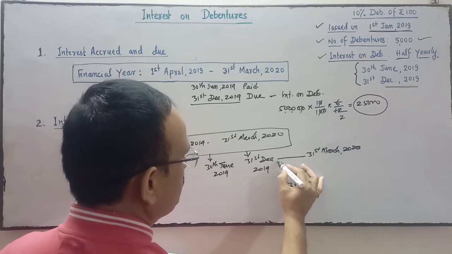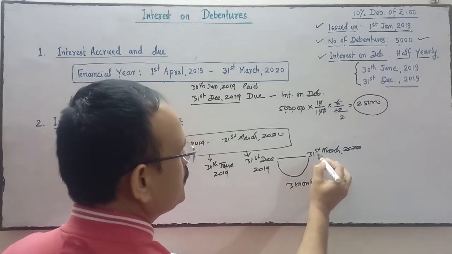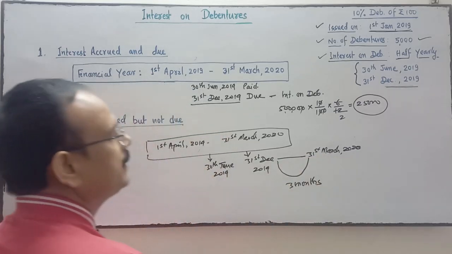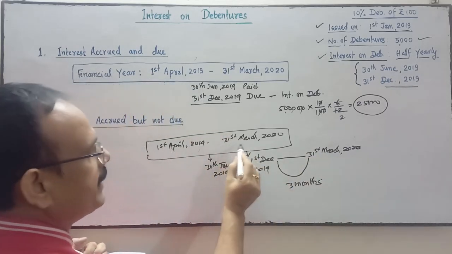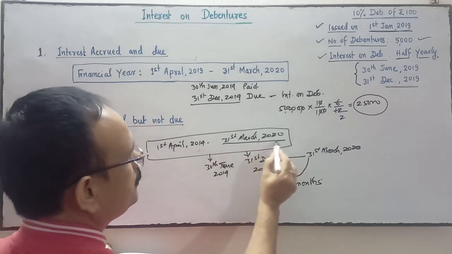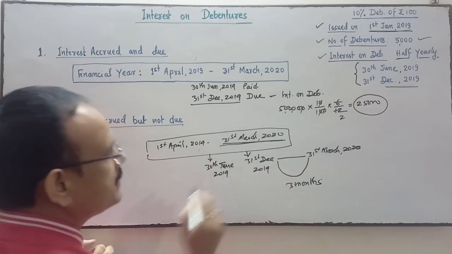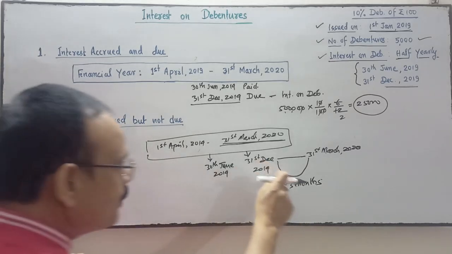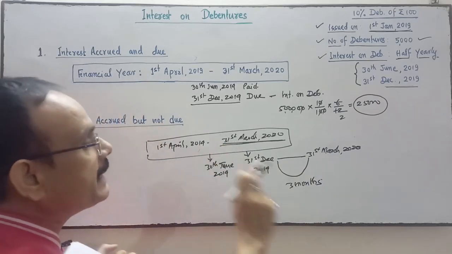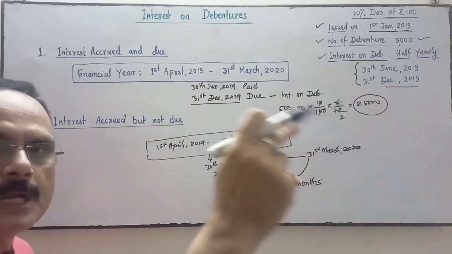From 31st December 2019 to 31st March 2020. This 3 months interest comes under this financial year closed on 31st March 2020. So this 3 months interest is accrued in this financial year, but it is not due, because due will be on 30th June 2020.